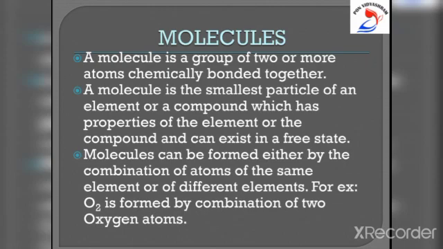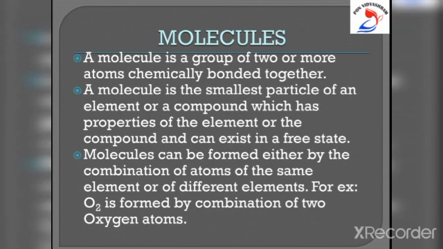A molecule is an electrically neutral group of two or more atoms chemically bonded together. The forces which hold the atoms together in a molecule are called covalent bonds. Thus, a combination of atoms is called a molecule. We know that atoms of most of the elements are very reactive and cannot exist in free state. This is not so with molecules. Molecules can exist in free state because they are very stable.